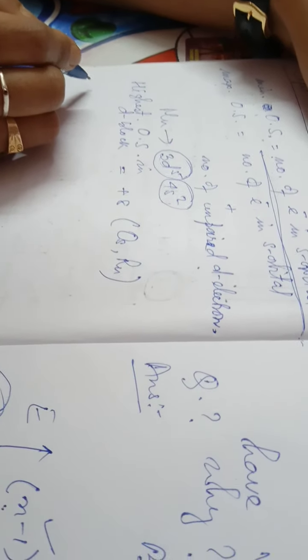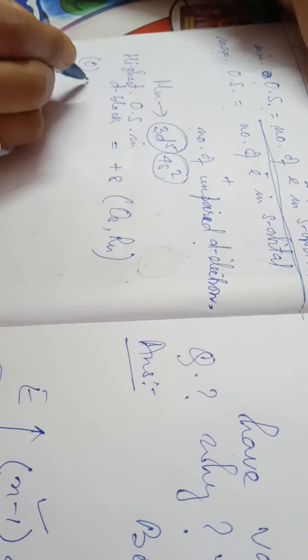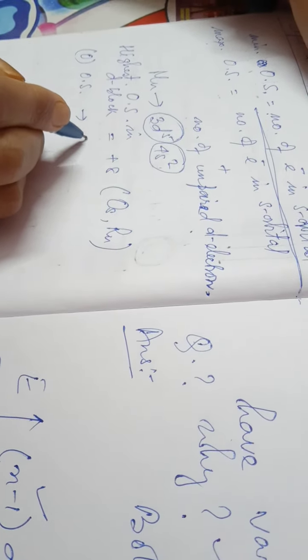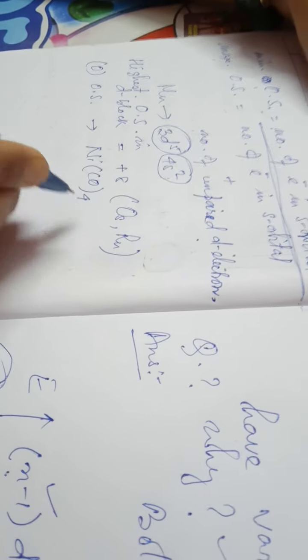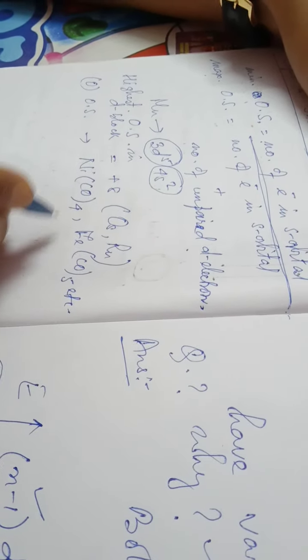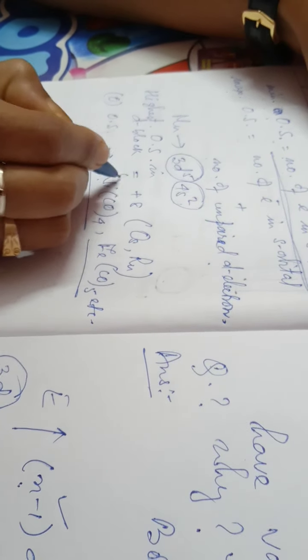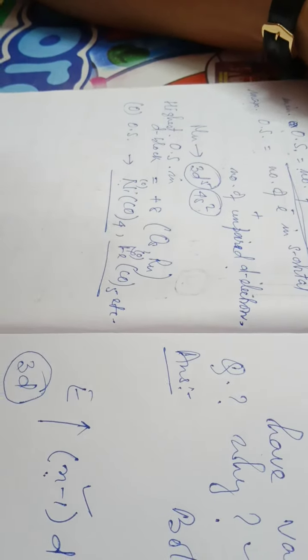And there are some compounds in which we have zero oxidation state, such as complexes like nickel carbonyl, Ni(CO)4, and Fe(CO)5. In these compounds, nickel has zero oxidation state, and Fe is also having zero oxidation state.